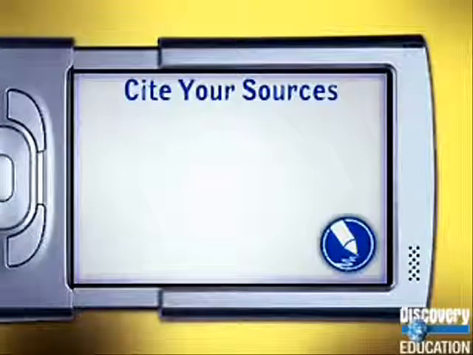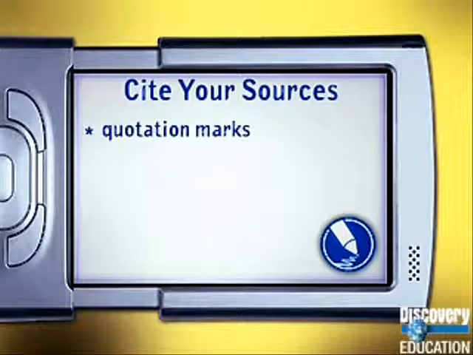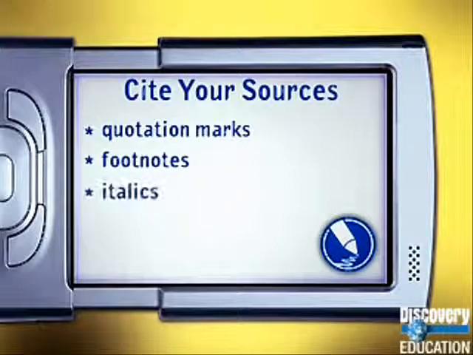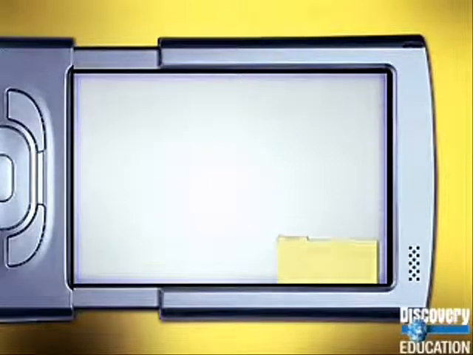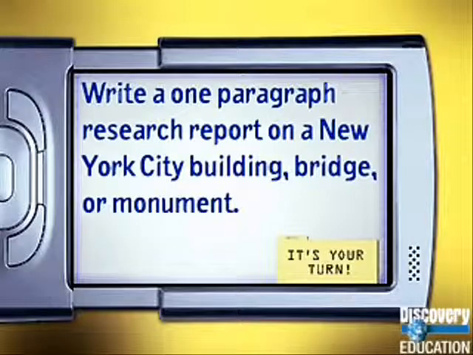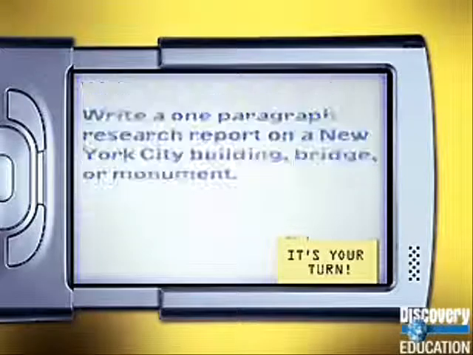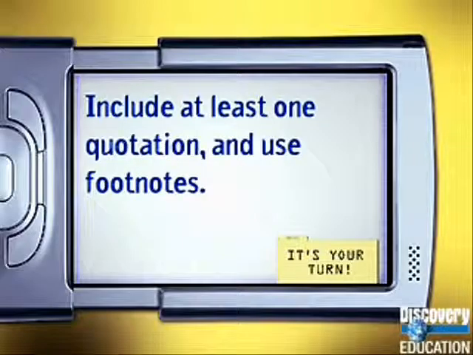When you are writing a report, remember to use quotation marks, include footnotes to cite your sources, and italicize the titles of books, magazines, plays, or movies. Write a 1-paragraph research report on a New York City building, bridge, or monument. Include at least one quotation and use footnotes.